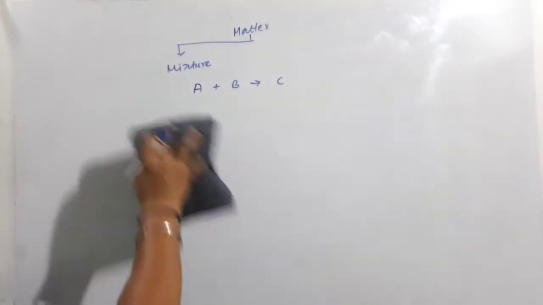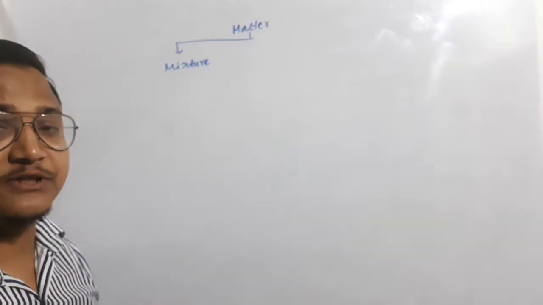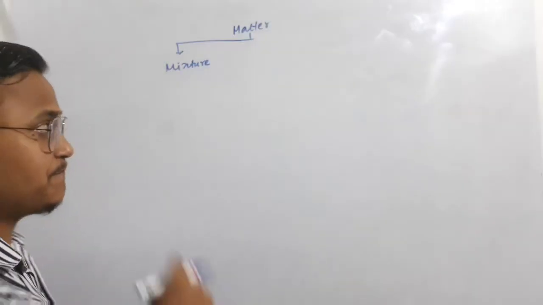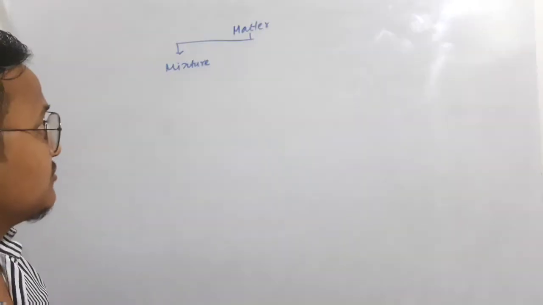Now again, mixtures are divided into two categories. One is said to be the homogeneous mixture and another one is said to be the heterogeneous mixture. Let's go through these things first.